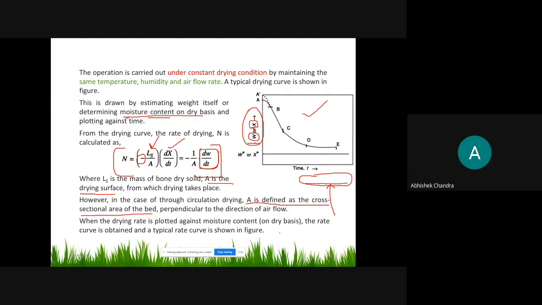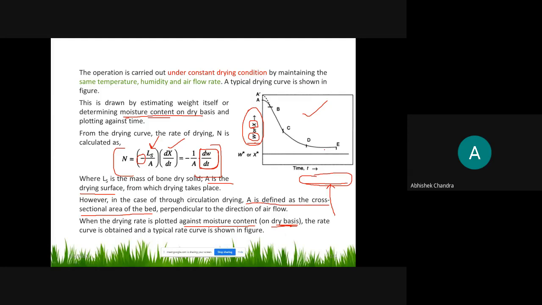When the drying rate is plotted against moisture content on the dry basis, look, right now this is the plot between the weight of solid content which contains the moisture against time, or the moisture content against time.